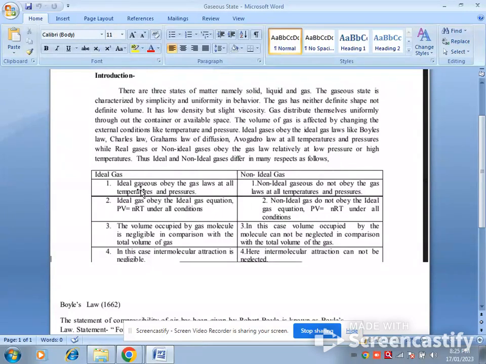First, an ideal gas obeys the gas laws at all temperatures and pressures, whereas non-ideal gases do not obey the gas laws at all temperatures and pressures. An ideal gas obeys the ideal gas equation PV = nRT under all conditions. Here P stands for pressure, V for volume, n for the number of moles of the gas, R is the gas constant, and T is the temperature in Kelvin.